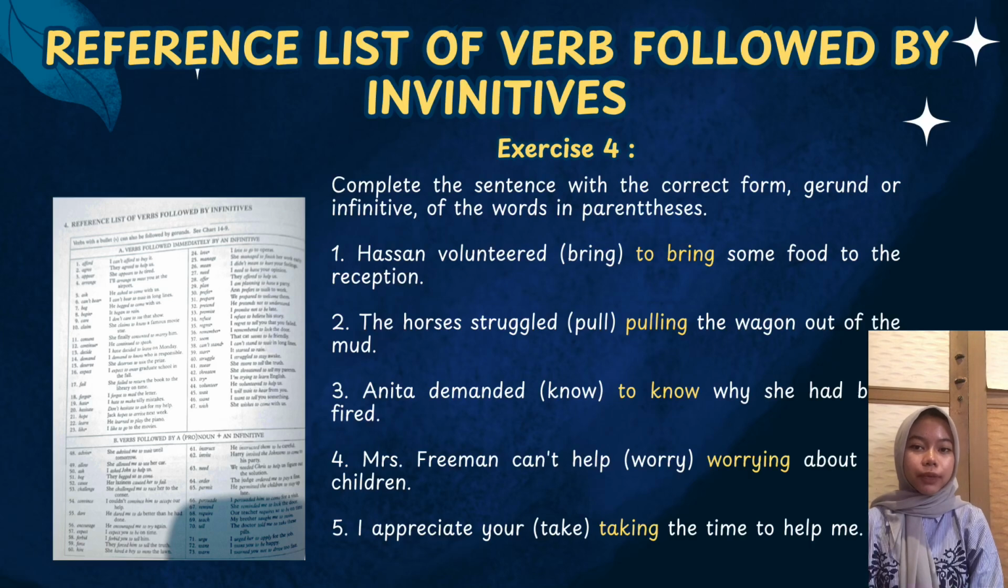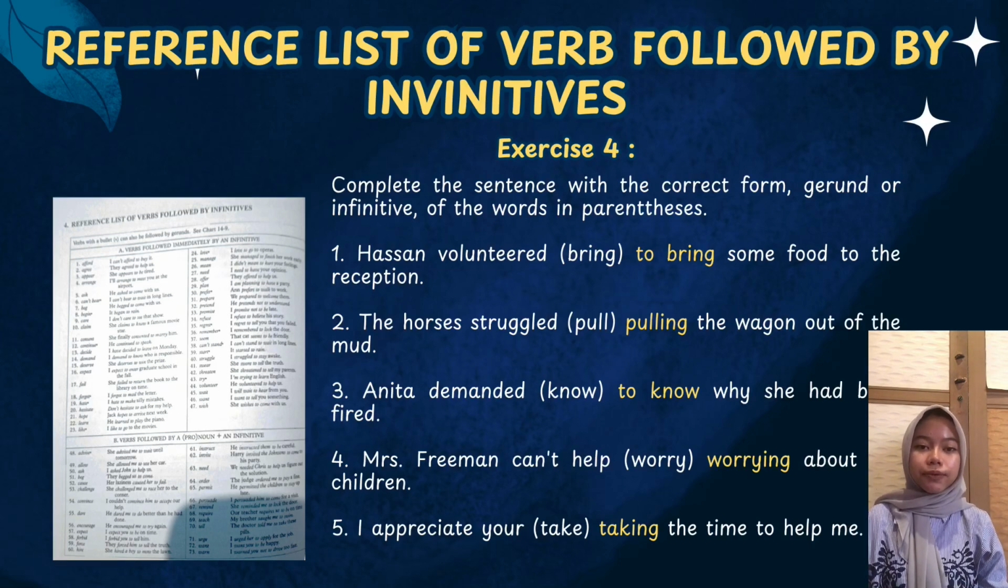For examples from the list are afford, I can't afford to buy it, agree, she agreed to help me, ask, he asked to come with us, and many more. Some verbs on the list have a bullet point. This verb can also be followed by gerunds, depending on the sentence and the context.